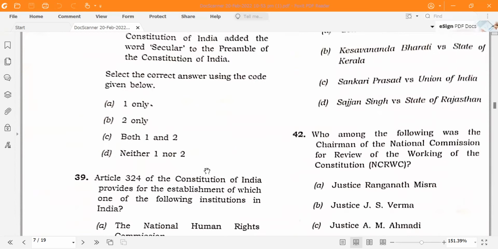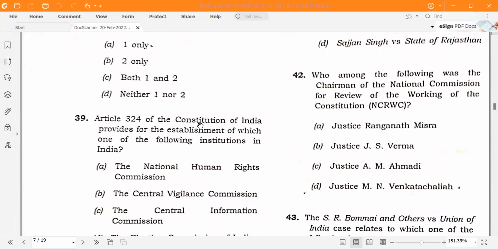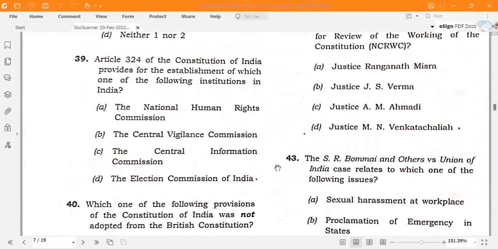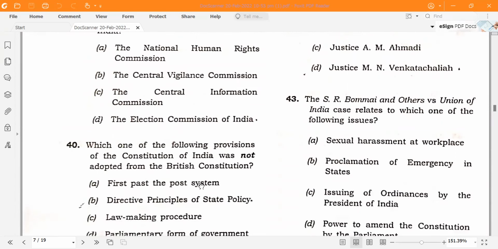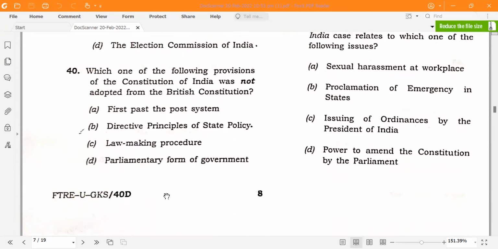So only one is correct. Article 324 of the Constitution of India provides for the establishment of which one of the following institutions? That is the Election Commission of India. Which one of the following provisions of the Constitution of India was not adopted from the British Constitution? That is the directive principles of state policy. It is taken from Ireland.